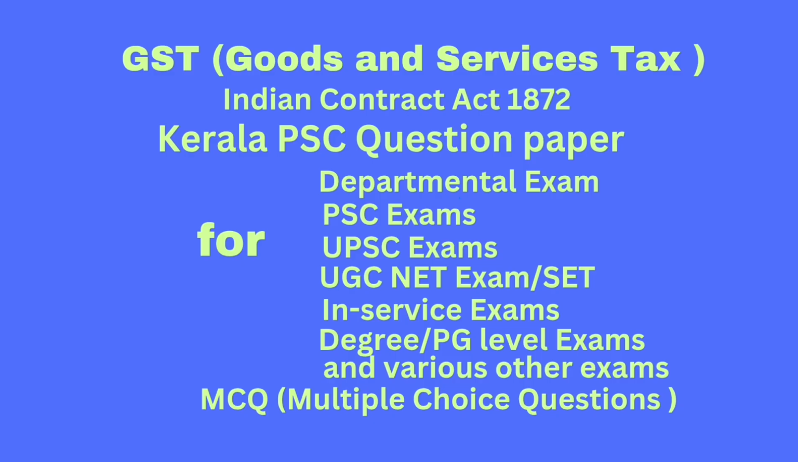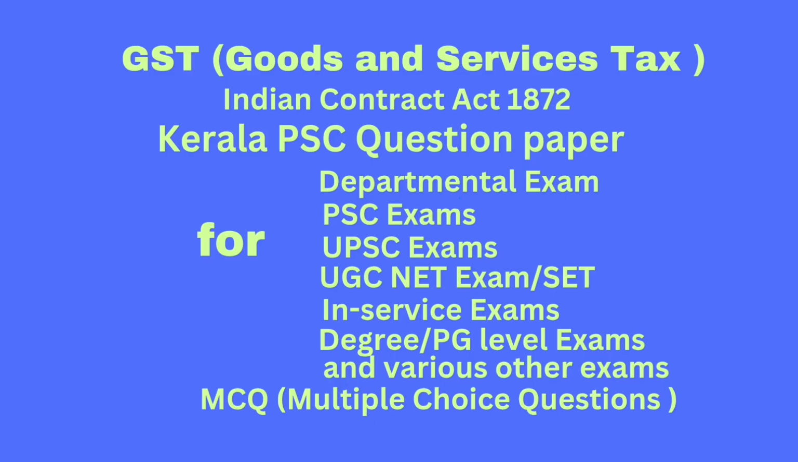Question number 97. Which of the following statements is correct? Option A: a minor can enter into a contract of partnership. Option B: a minor cannot be adjudicated as insolvent. Option C: a minor can be principal. Option D: none of the above. Correct answer: option B, a minor cannot be adjudicated as insolvent.